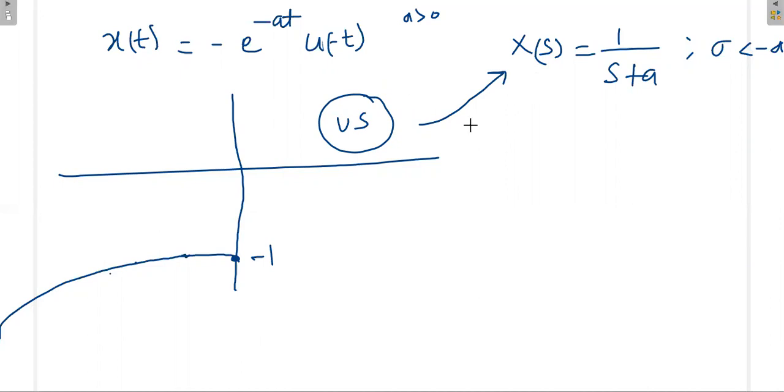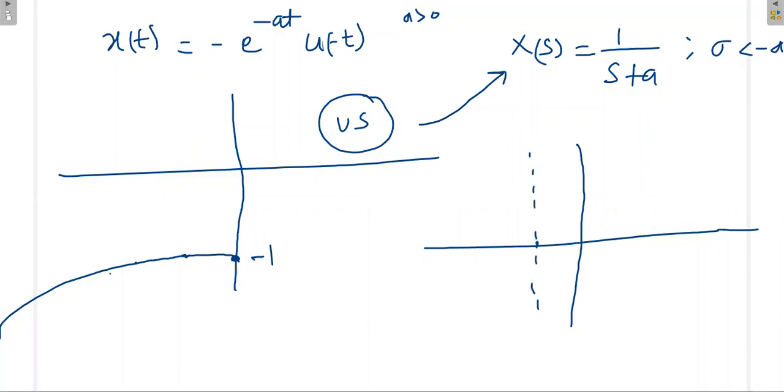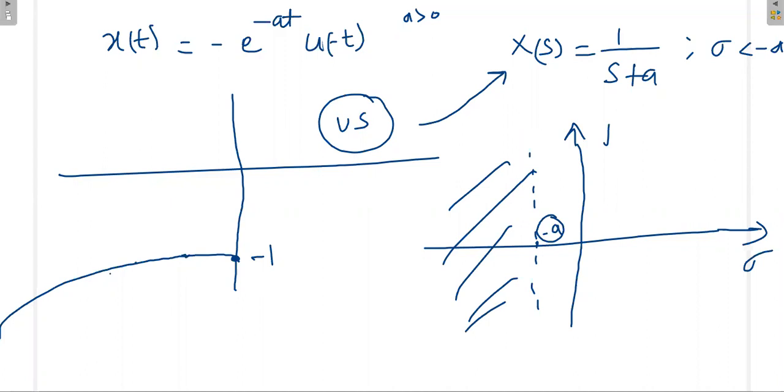Now in the s domain, what is happening? ROC: s is equal to minus a. You are starting here, that means this is the ROC region. You are starting at minus a. This is sigma plus j omega. Now we see this signal is a left-sided signal, and even the ROC is also left-sided. If the signal is left-sided, the ROC is also left-sided.